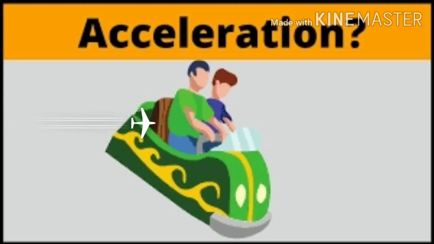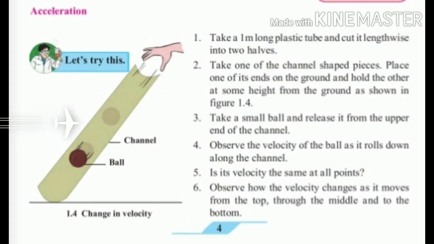Next concept is acceleration, ज्याला मराठीमध्ये त्वरण असे म्हणतात. This concept can be explained with the help of one of the activities given on page number 4. Let's try this. Everyone do this activity in your home. Here we must conclude or know that while sliding down, the velocity is less at the top. It increases in the middle and becomes 0 towards the end.